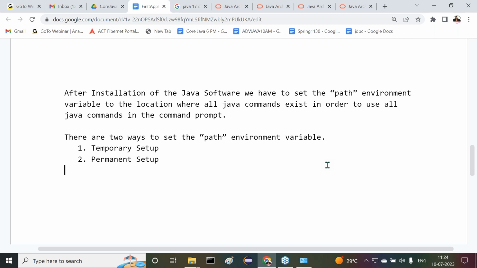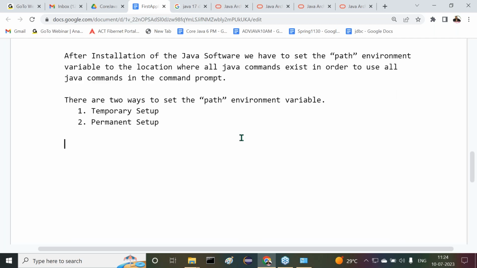In how many ways are we able to set this path environment variable? Two ways. What are the two ways? First one is temporary setup. Second one is permanent setup. Got it or not? Then how to set this path environment variable temporarily? And how to set it permanently? Both we have to understand clearly.